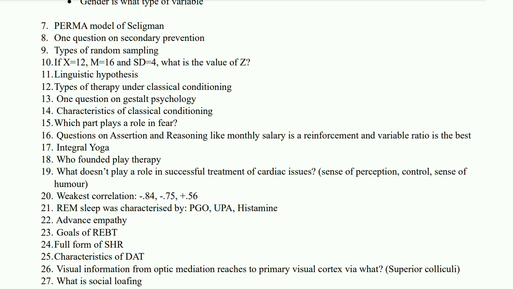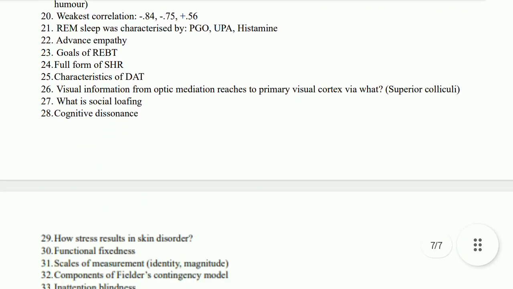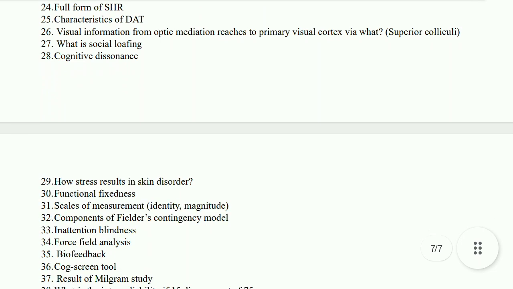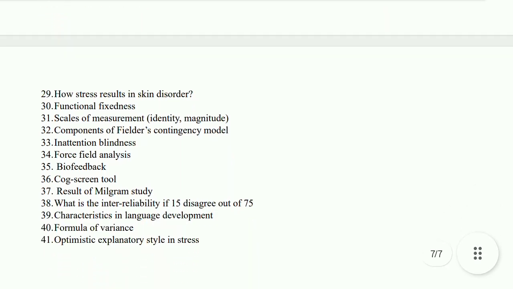Questions on assertion and reasoning. There were many questions like that. In one question, the assertion was that monthly salary is a reinforcement, and the second statement was that variable ratio is the best. Both sentences are correct, but the reasoning is not correct, because monthly salary is a fixed ratio, and variable ratio being the best is also correct, but it doesn't really justify the first sentence.